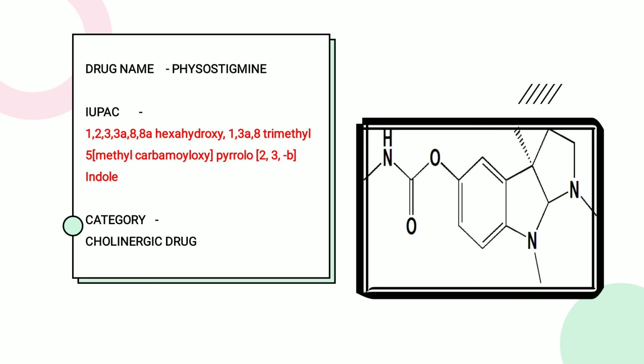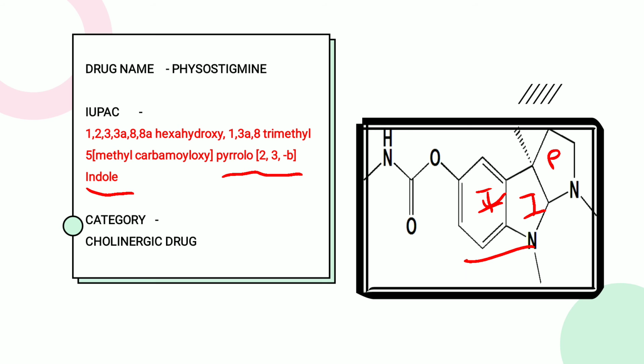In the physostigmine there are 2 rings attached. So what are these 2 rings? The first ring is the indole. Here the 6-membered ring, here we write the I, and one is the 5-membered ring. Here is the indole, and the second ring is the pyrrole. I write here the P. So these 2 rings are fused together, and there is a formation of the parent nucleus. So we write here also pyrrole dash 2 dash 3 dash minus B and indole.